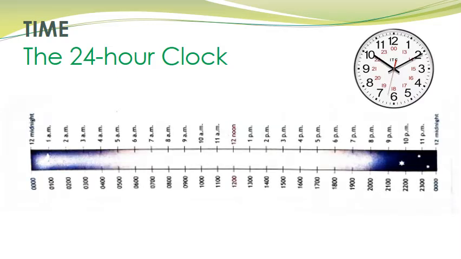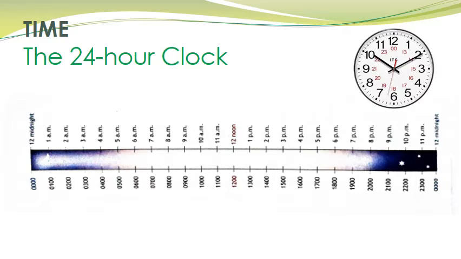So now children, let us understand how the time in the 24-hour clock is related to the time in the 12-hour clock. Look at this picture given. Here we can see the time in the 12-hour clock on the upper side and the time in the 24-hour clock on the lower side. Let us see how both of the times are related to each other. See, the 24-hour clock begins at 12 midnight, and this time is written as 0000 hour in the 24-hour clock.